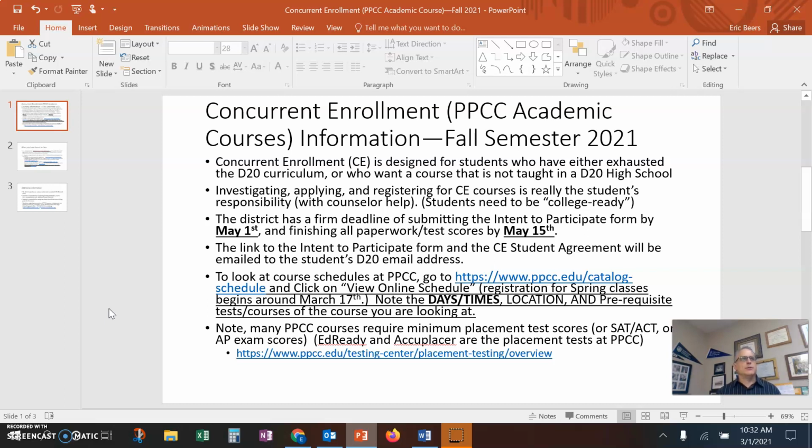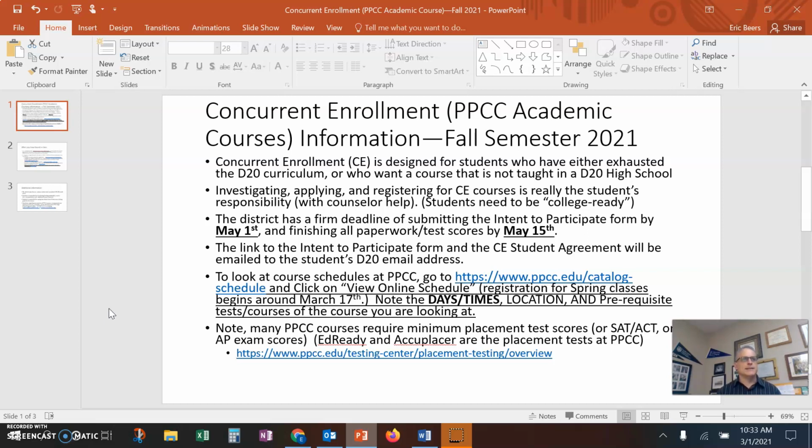This process really requires some independence, some assertiveness, and students to be college ready. College professors and college courses don't really update the school or update parents on students' progress, so students really need to be independent and strong learners. Counselors here at Air Academy are here to help, but the responsibility really goes on the student to perform well